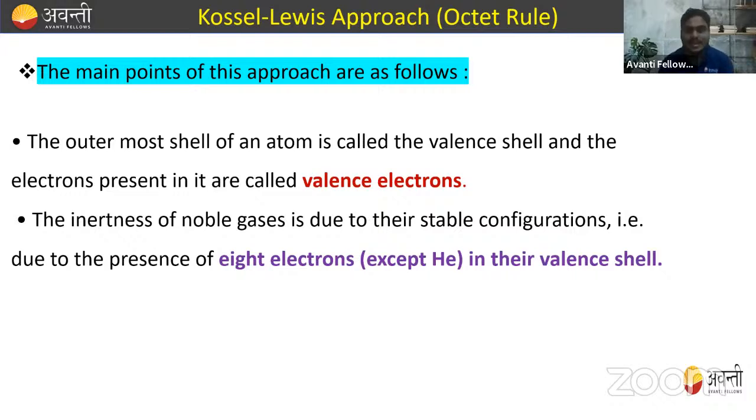Now, the inertness of the noble gases is due to their stable configuration, that is, due to the presence of 8 electrons, except helium having 2 electrons, which completes its duplet. Why are noble gases inert in nature? Why do they not react with any other element? It is due to their stable configuration, that is, the presence of 8 electrons in their valence shell, except helium.